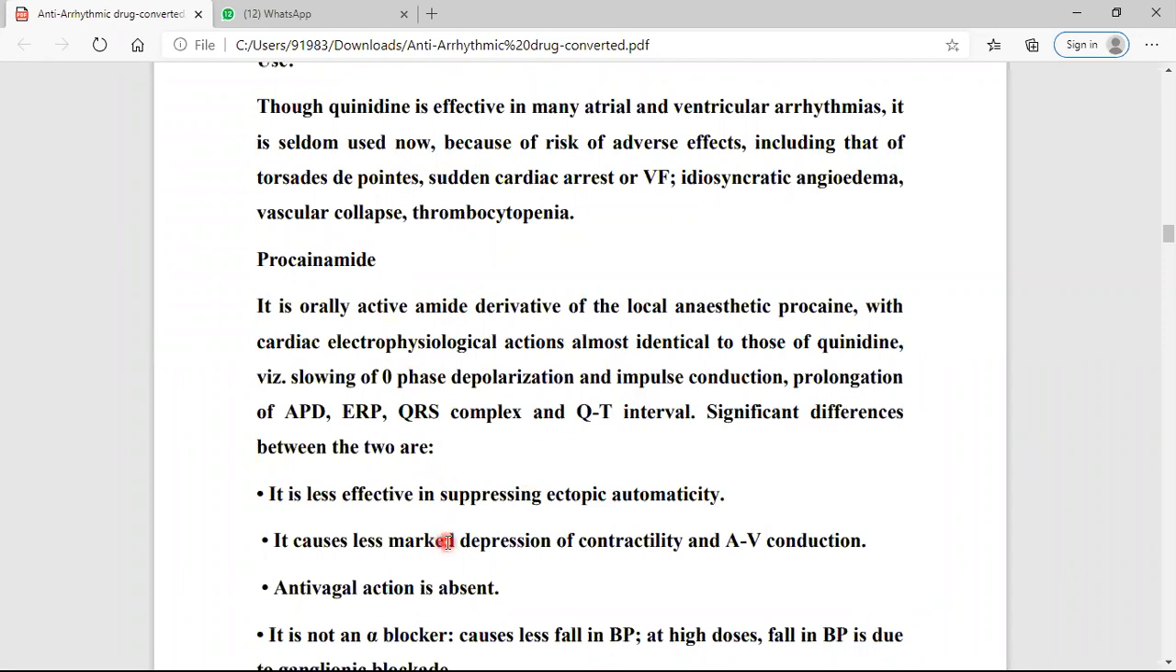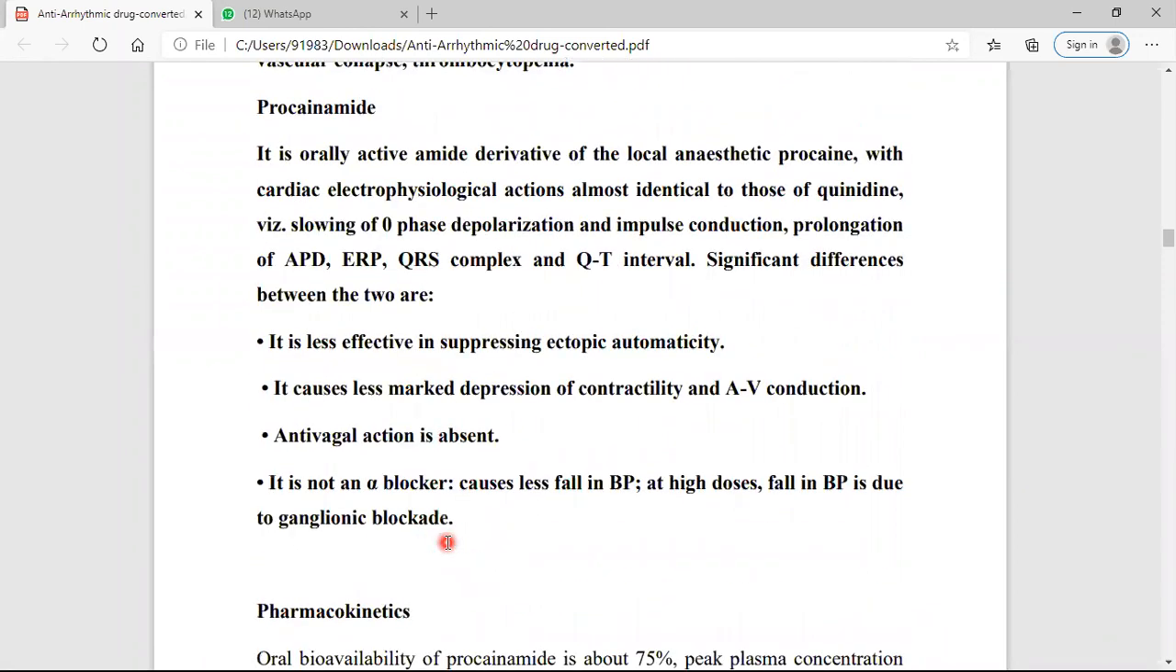Now what is the difference between the activity of quinidine and procainamide? Procainamide suppresses ectopic automaticity, meaning it decreases impulse generation from automaticity, but it is less effective in suppressing the ectopic automaticity. It causes less depression of contractility and AV conduction.